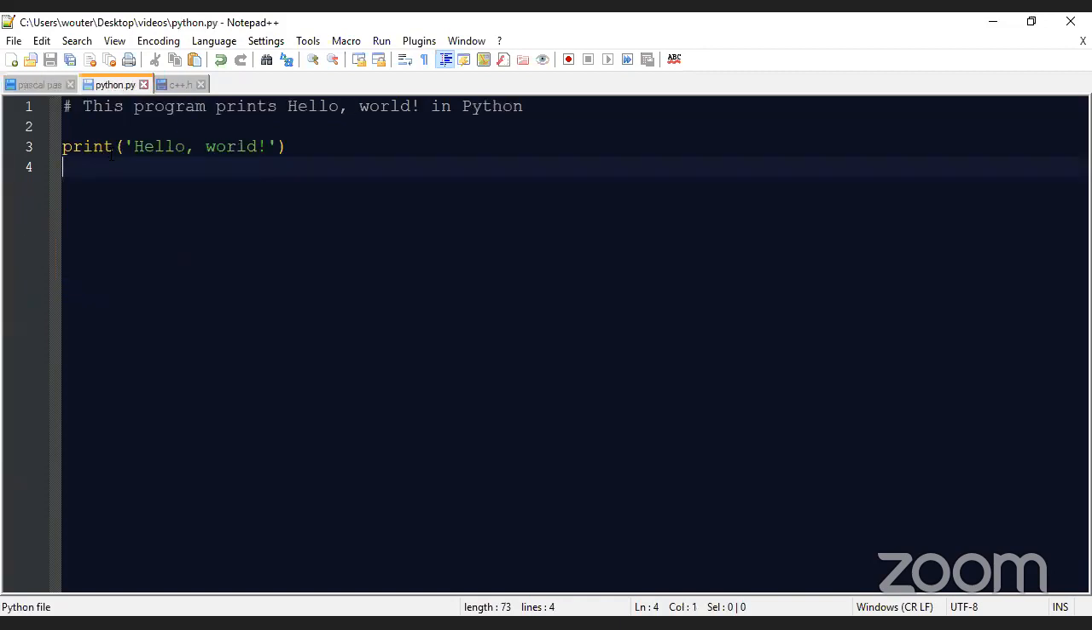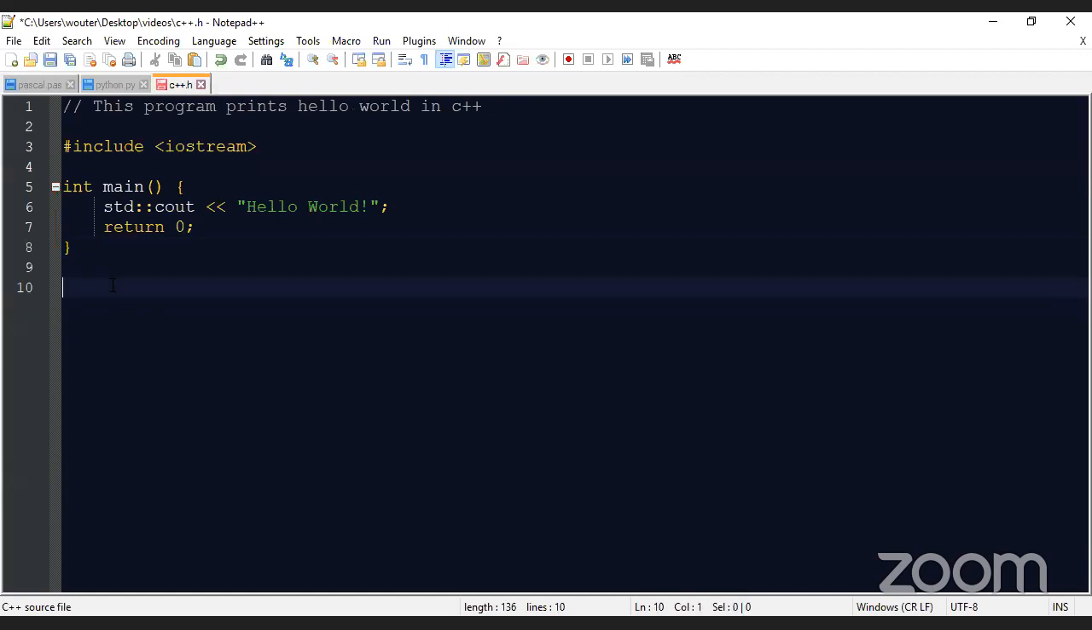Also, a popular language is Python. This is the same thing. This is how you would say hello world in Python. And then the most intimidating one of them all is probably C++. Same thing, but this is how you would get your computer to say hello world in a text-based language. But we're going to be looking at something called Scratch.